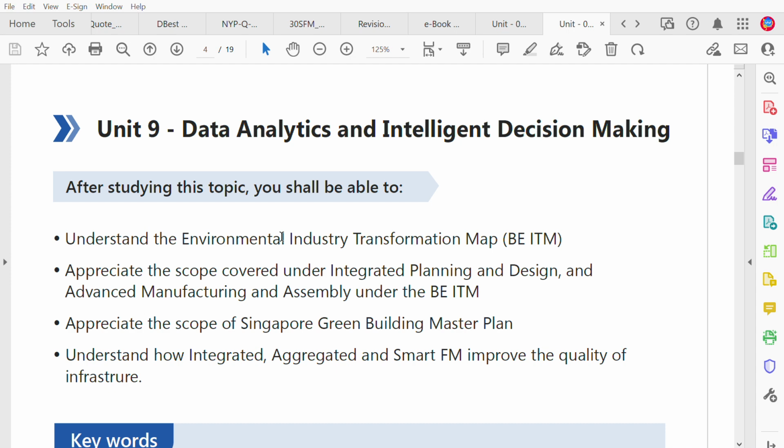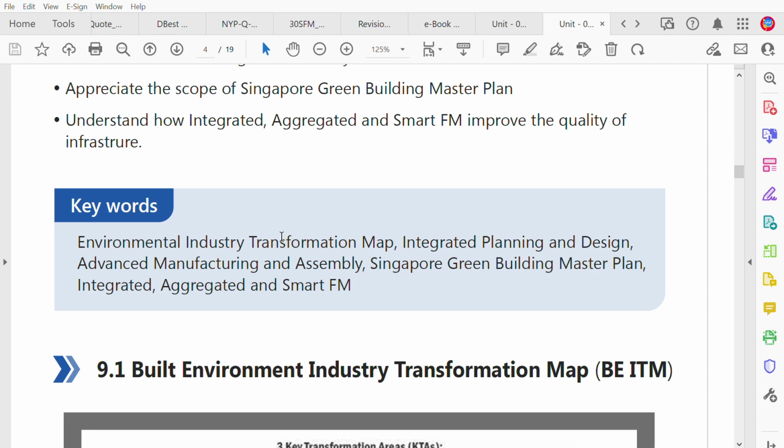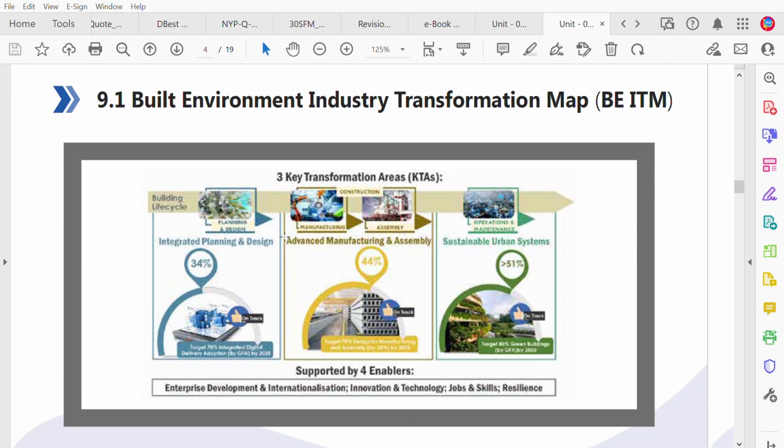You will appreciate what the scope covers under integrated planning, design and advanced manufacturing. Then you also look at the Singapore Green Building Master Plan and understand how it has been integrated. Some keywords are industrial transformation, integrated planning, advanced manufacturing assemblies, Singapore Green Building Master Plan. The industrial transformation map is something that BCA, the government, is actually pushing. So there's integrated planning, advanced manufacturing, and also sustainability.